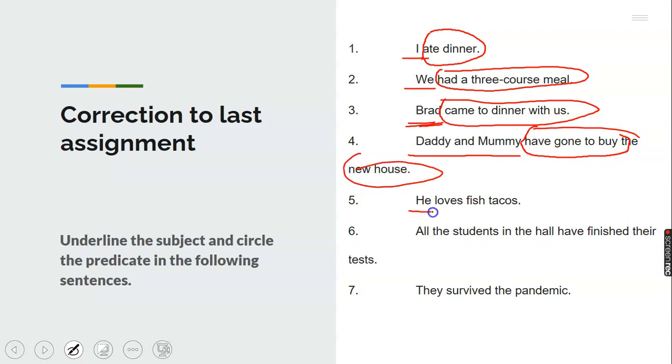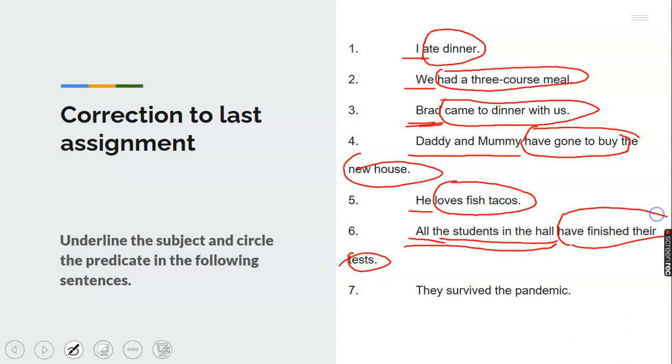Now, he, subject, loves fish tacos. That's the predicate. All the students in the hall, that's where the subject stops. Then have finished their tests. That's the predicate. And the last one, they, is the subject. Survived the pandemic is the predicate. Is that okay? Did you do the same thing in your work?